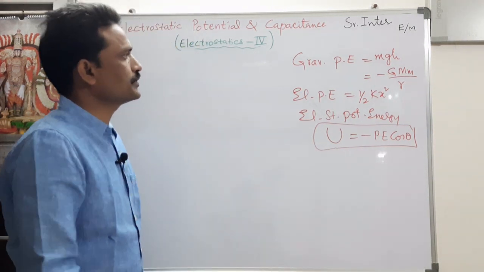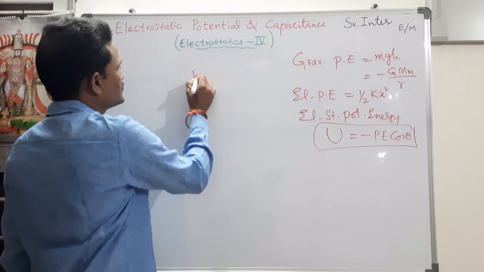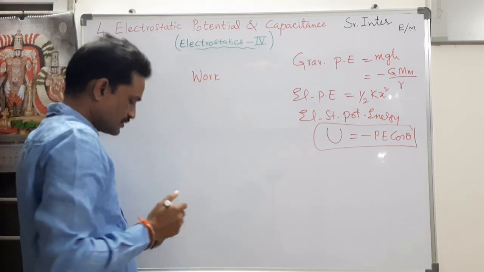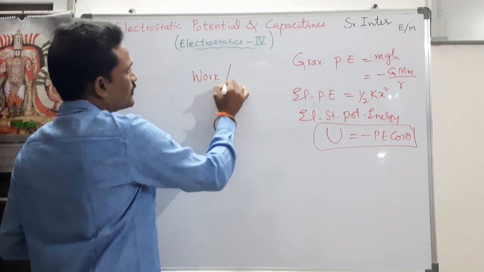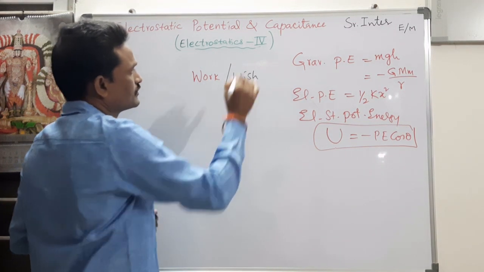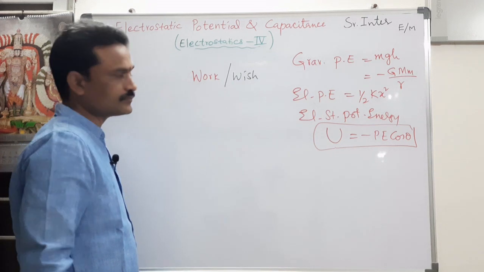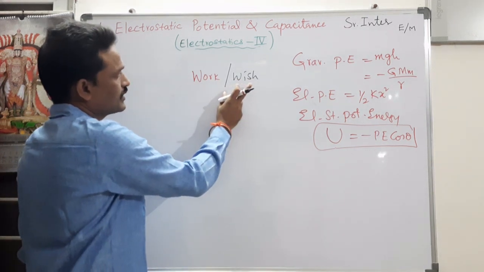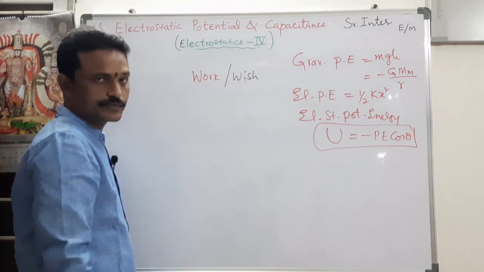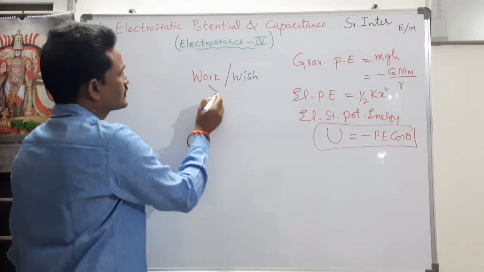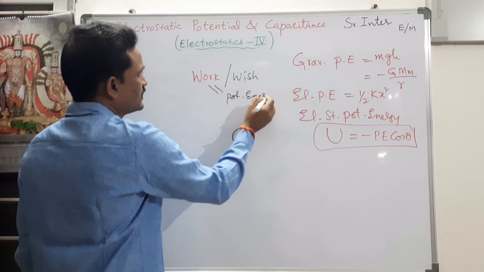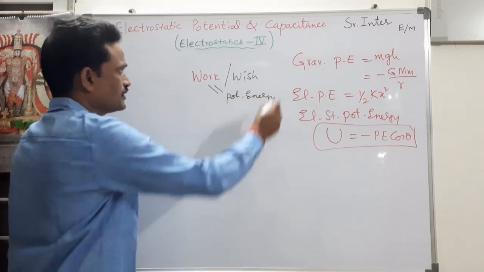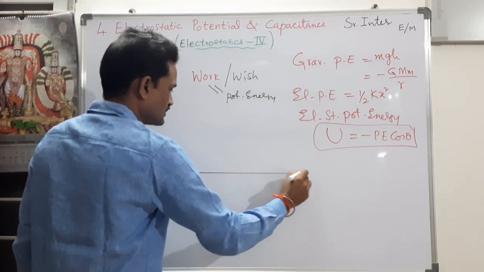So how do you get potential energy? Whenever some work is done against the wish of the object, it's very, very important, that work is converted into potential energy, whatever the potential energy it may be. For example, you take the example of gravitational potential energy.